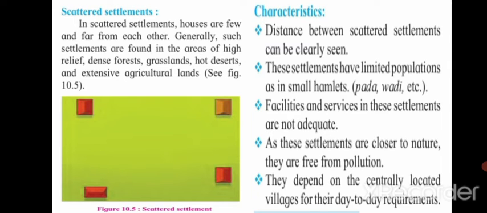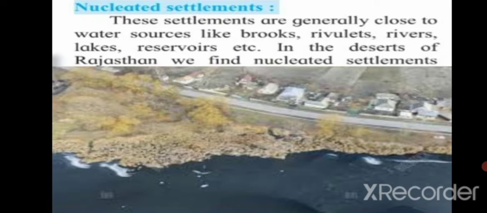They depend on the centrally located villages for their day-to-day requirements. So there is a marketplace somewhere in the centrally located village and they have to go there for meeting their daily requirements. So this is all about scattered settlements. Now next we shall learn about nucleated settlements.